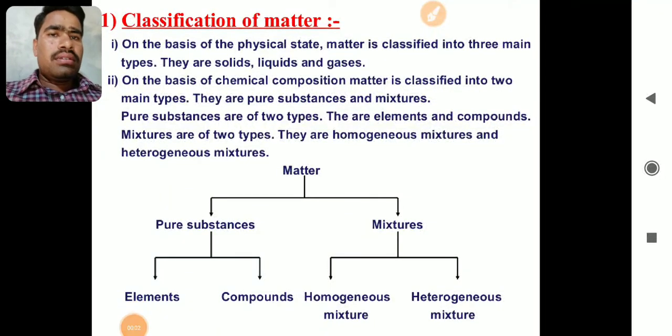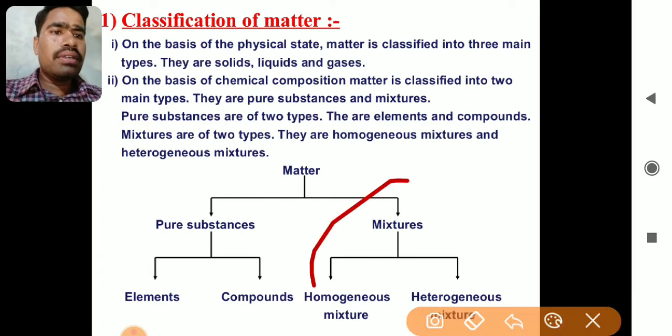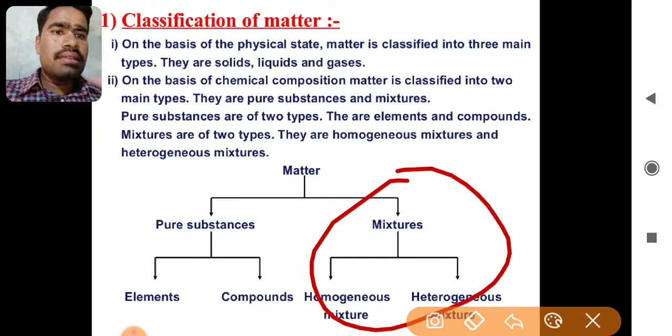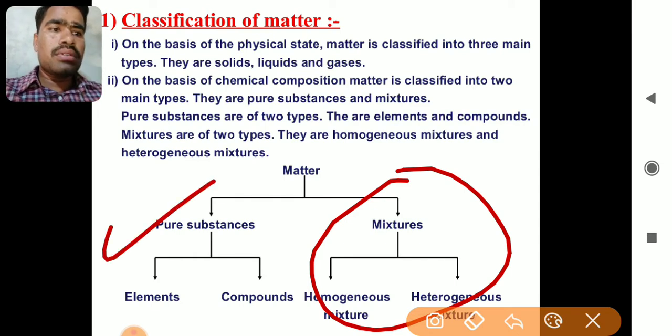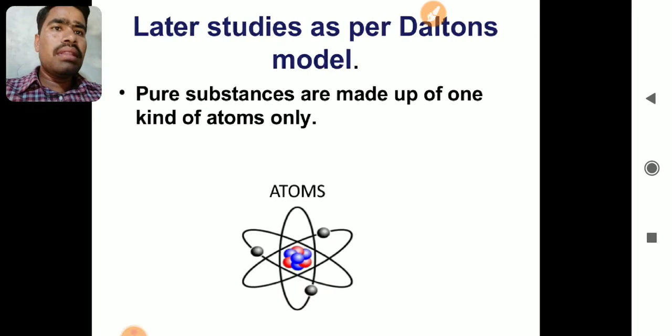See students, in this chapter so far we've discussed the types of mixtures, that is homogeneous and heterogeneous mixtures. In that we have seen what a true solution, a colloidal solution and a suspension are. Now we have still not discussed pure substances, so let us begin with the pure substances.